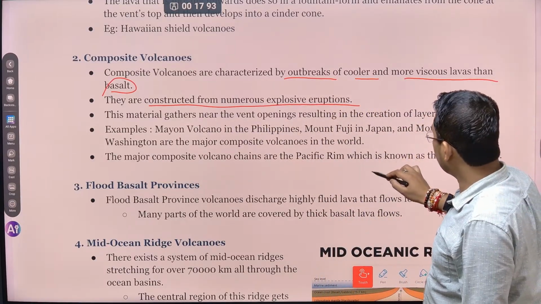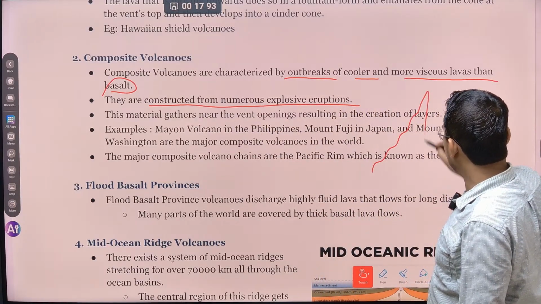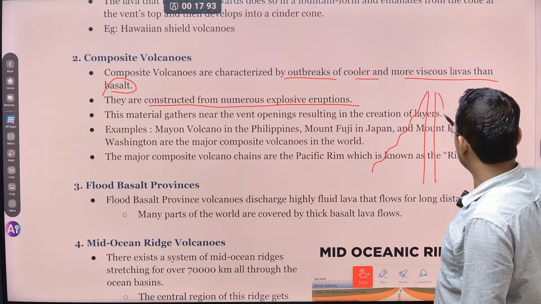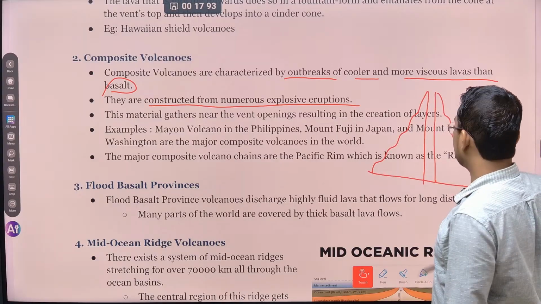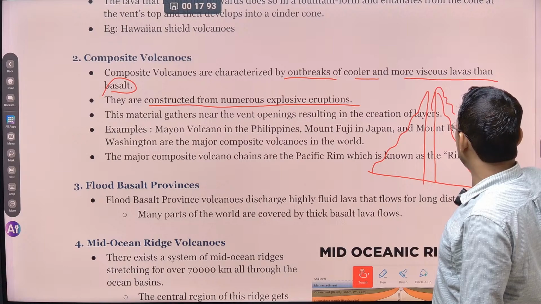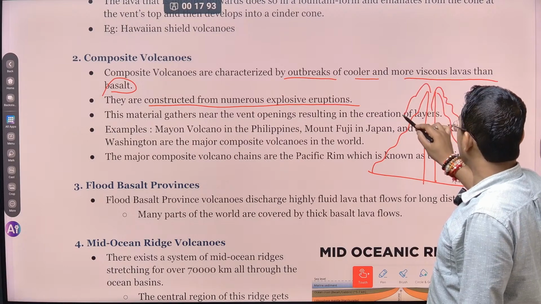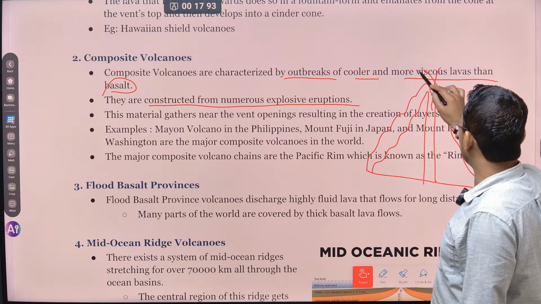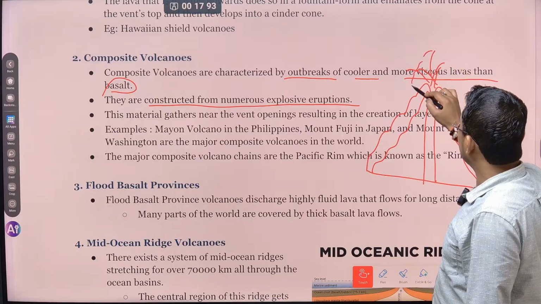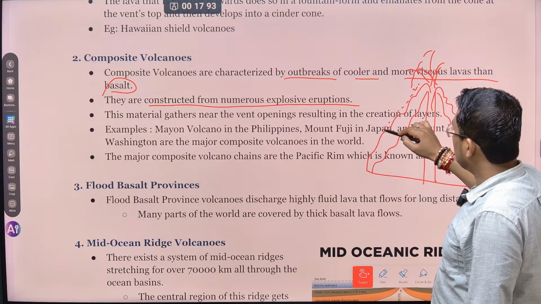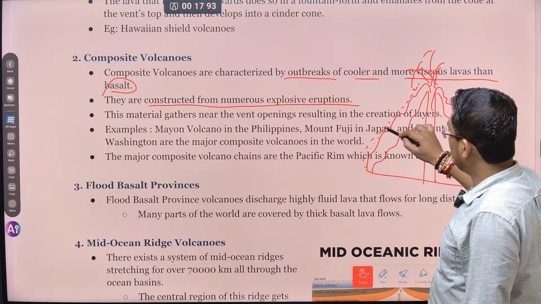How is it composite? Let's say this is the first eruption, so because of that this is formed. Then with the second eruption, the next layer is deposited. After the eruption, all the ashes and small debris form another layer.